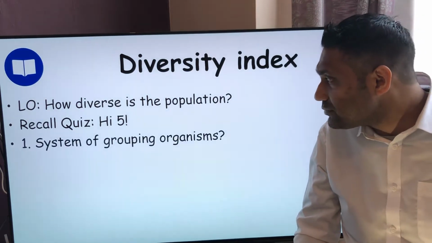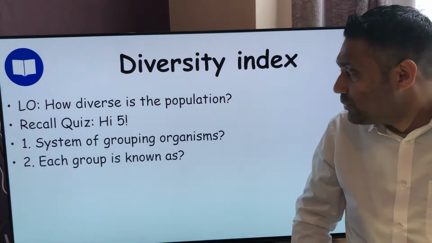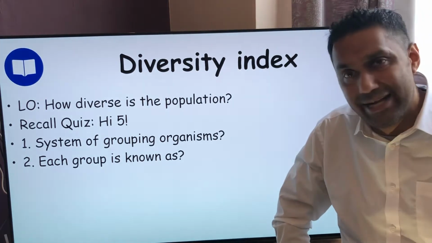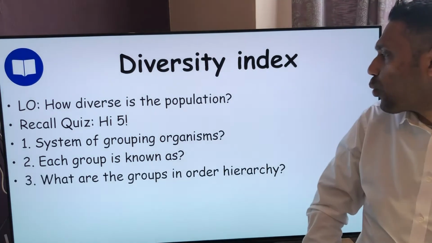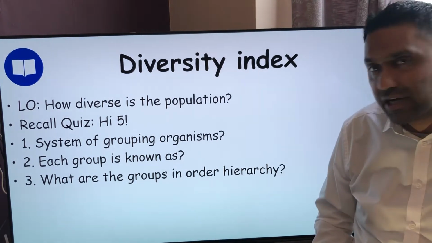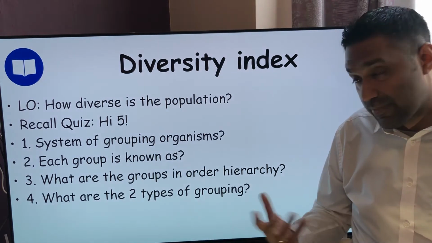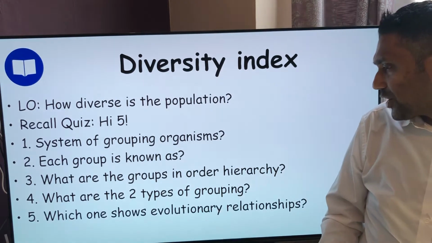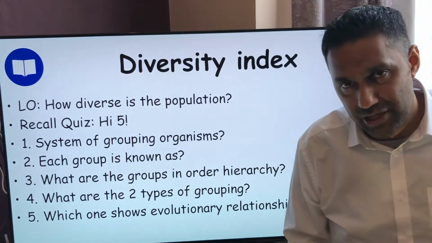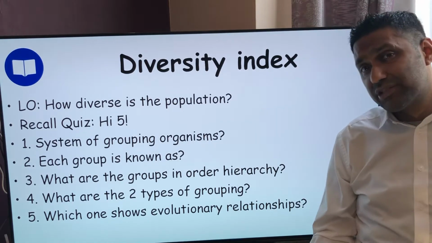So number 1, the system of grouping organisms is known as, and that was what we did last lesson. Number 2, each group, remember, each group is known as. What are the groups in order of hierarchy? So what do we call those groups in order of hierarchy? What are the 2 types of this type of grouping, and which one shows evolutionary relationships? So that's your 5 questions. Write those down, pause the video, check them, and if you've unpaused it now, let's go through the answers.